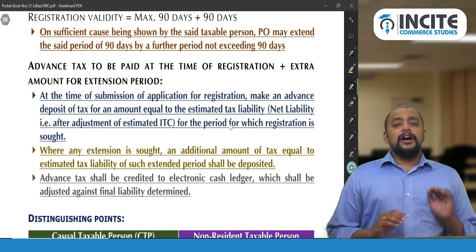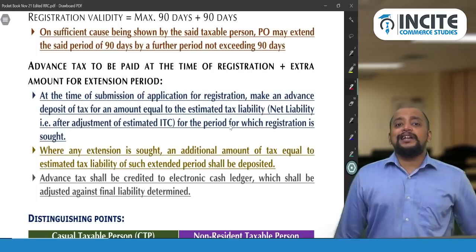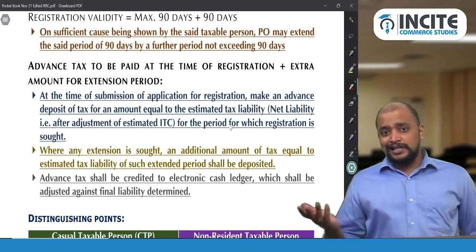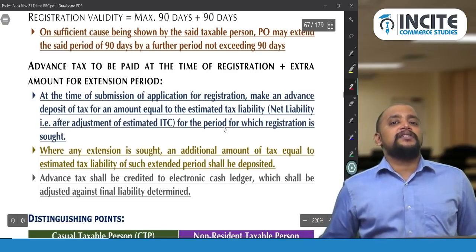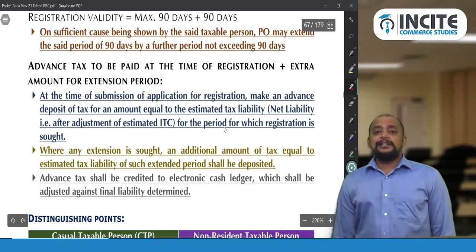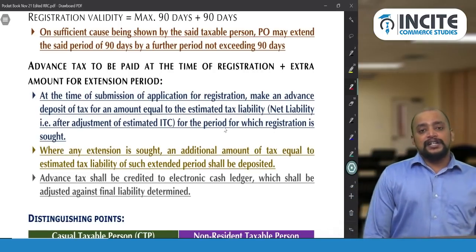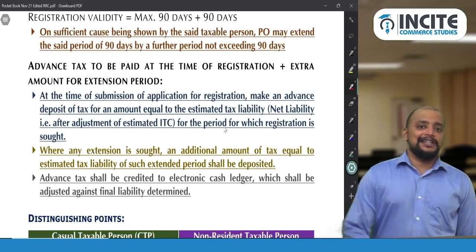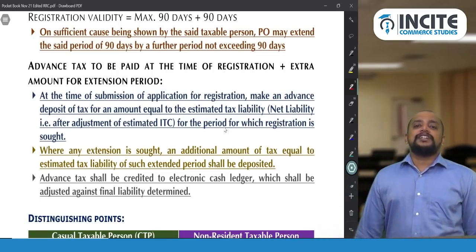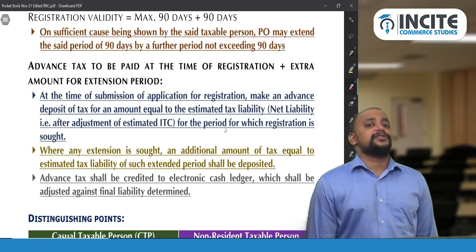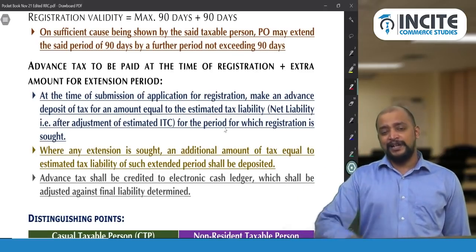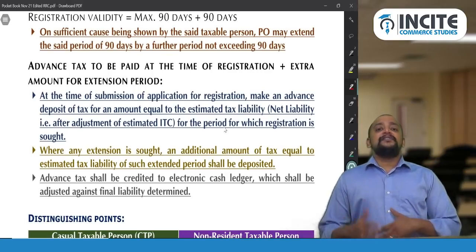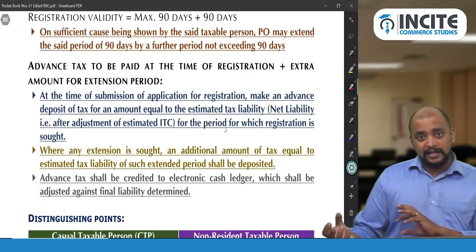Okay. Now these returns, what are the returns to be filed by a CTP and a NRTP? Casual taxable person will file normal returns, so that is GSTR1, GSTR3B, whereas a non-resident taxable person will be filing GSTR5. So that GSTR5 is like 3B only, so that is 20th of the month following every month and 7 days from expiry of registration, whichever is earlier. So in the last month for which expiry of registration is there, 7 days from expiry of registration or 20th of the next month, whichever is earlier, should be taken. By that time they need to file this GSTR5 and they will disclose their liability. That liability will be adjusted from this advance tax.